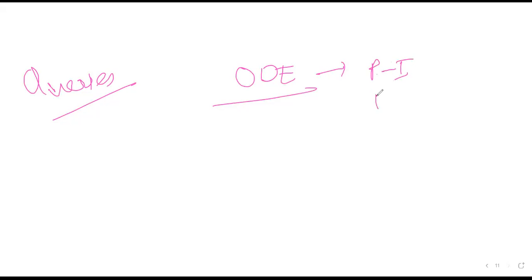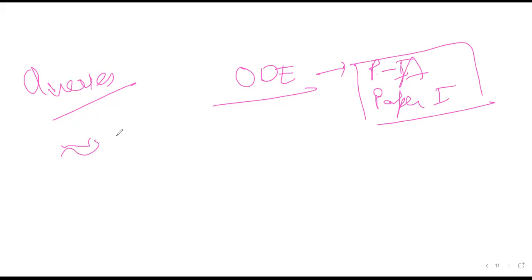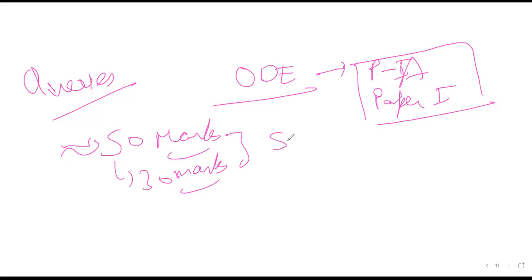ODE belongs to part A of the syllabus, paper 1. It forms a very important topic for paper 1, and usually it carries around 50 marks in the exam. Out of that there will be options, you can choose 30 marks easily from ODE, and this is a very scoring topic.